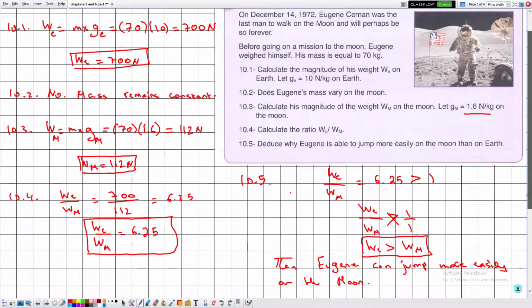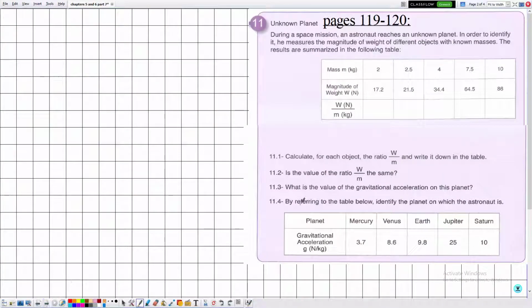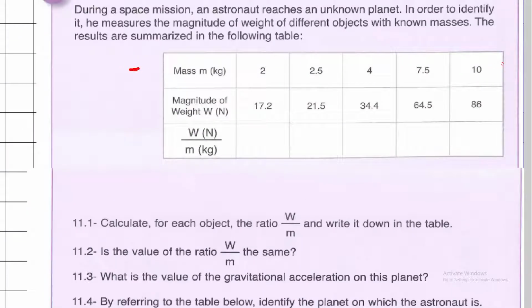And now let's move to the next exercise, which is exercise number 11, pages 119-120. The title of this exercise is Unknown Planet. During a space mission, an astronaut reaches an unknown planet. In order to identify it, he measures the magnitude of weight of different objects with known masses. The results are summarized in the following table. In the first row we have the mass, in the second row the weight, and in the third row the ratio W over M.